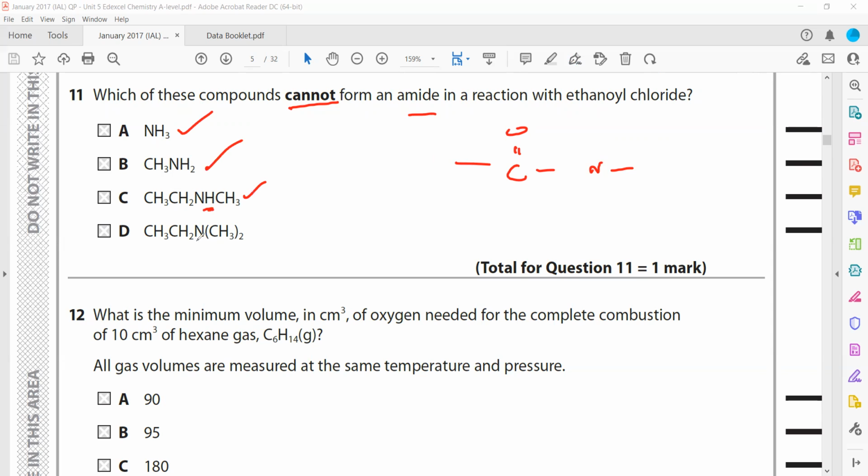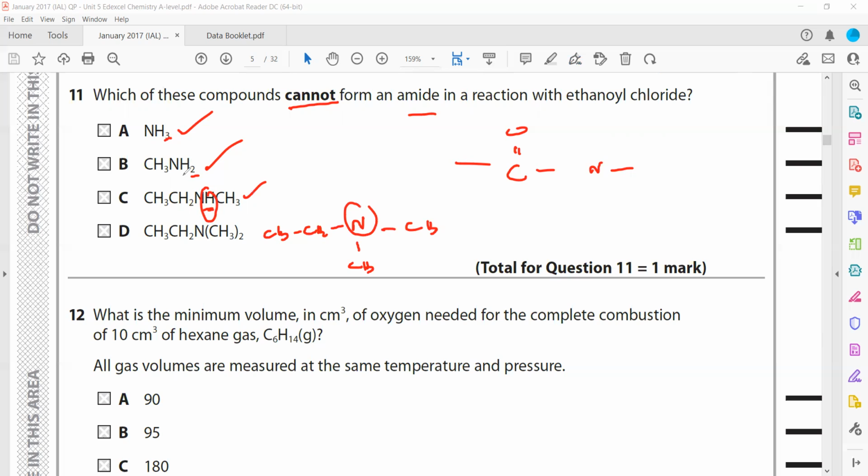But here you can see nitrogen is already bonded with three carbon chains: CH2, CH3, then CH3 and CH3. So there is no hydrogen, because when they form an amide, the hydrogen will be replaced by the C double bonded with O. That's how they form amides. The rest can replace one hydrogen each.